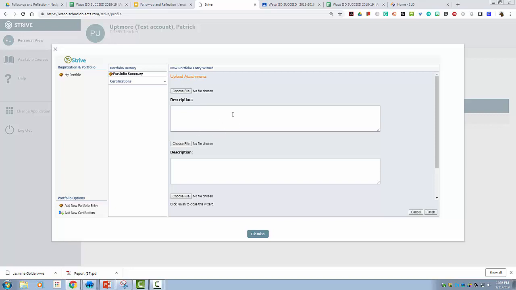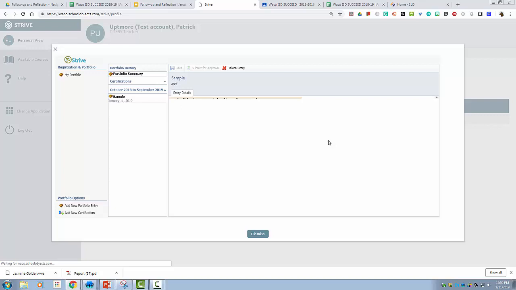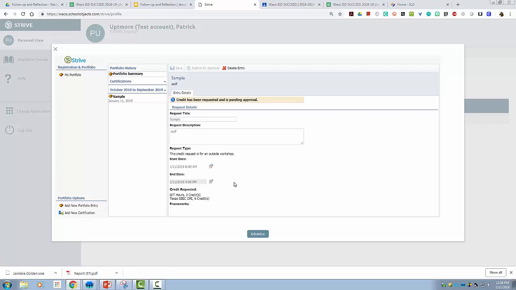If you need to, take a picture on your phone, scan it in on your desktop, whatever you need to upload that file. It can be in any format, such as a PDF, PNG, JPEG, whatever is needed to get that uploaded. Once you have a file uploaded of your certificate of completion, you hit finish. Then your request is submitted, and once it's approved, it will be added to your official portfolio with the hours, so you can have that for tracking, and also, again, in your summative evaluation, you can have that in place as supportive evidence towards your growth.